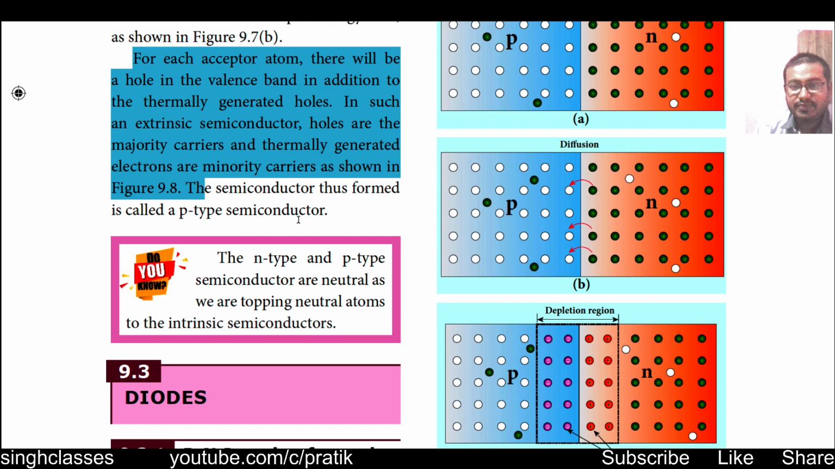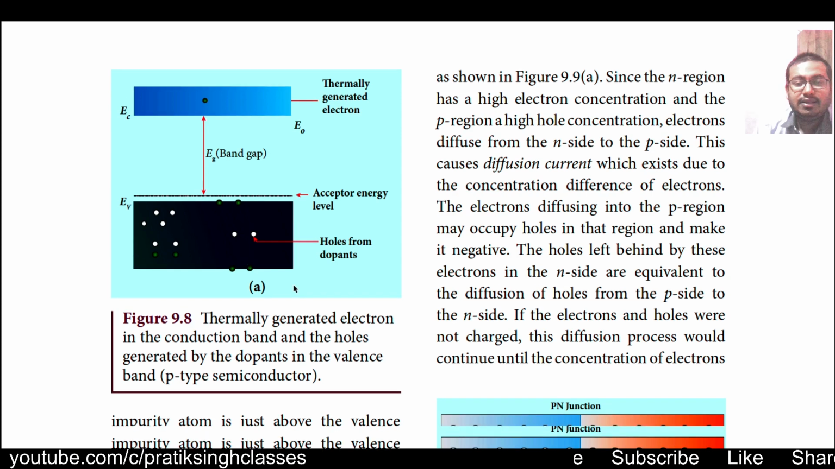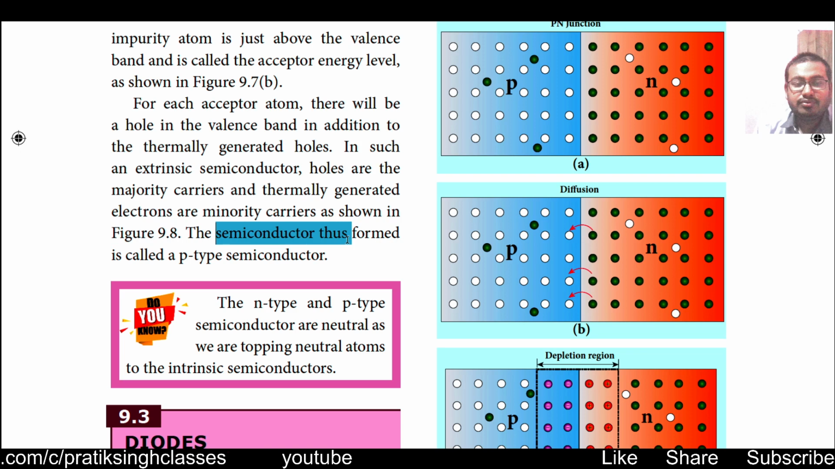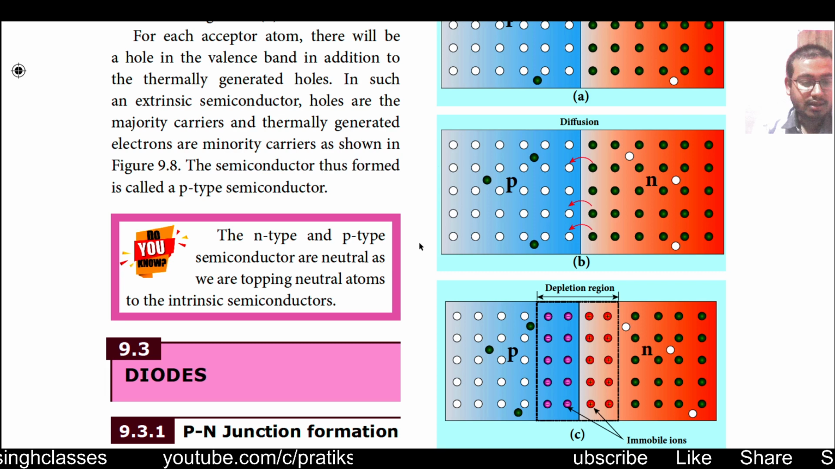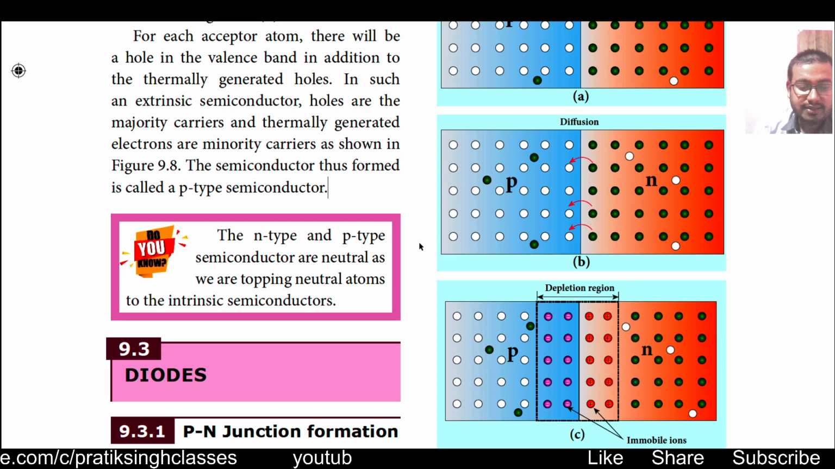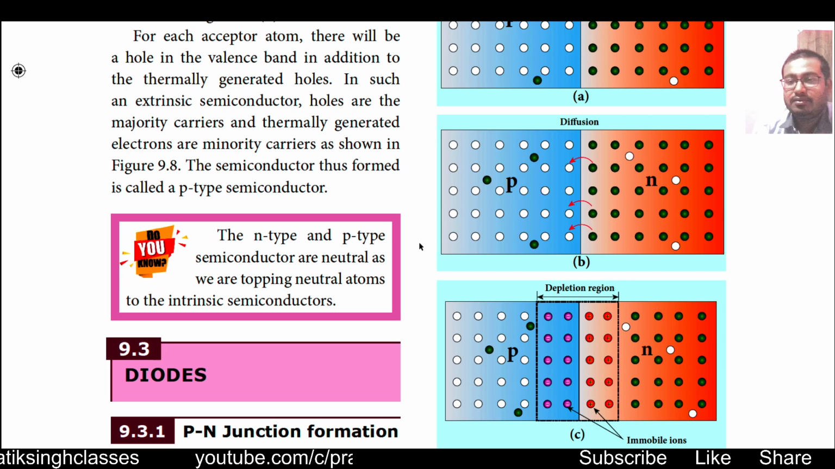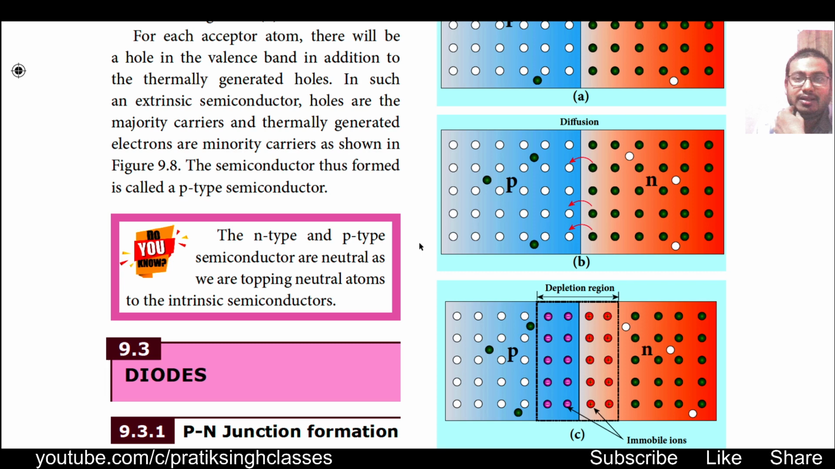This is 9.9, this is 9.8. As you can see here, the number of holes is more than that of free electrons. The semiconductor thus formed is called a p-type semiconductor or positive type semiconductor. Okay, now this is all about p-type semiconductor and n-type semiconductor, and also all about intrinsic and extrinsic semiconductors. Intrinsic semiconductors are pure, and extrinsic means semiconductors are doped with either pentavalent or trivalent impurities.